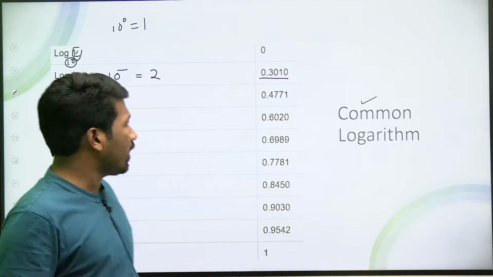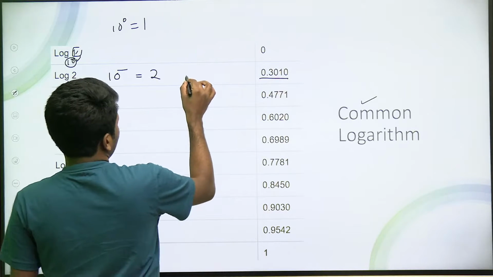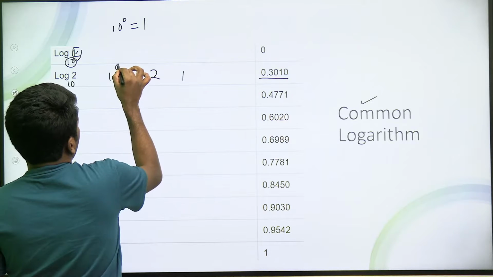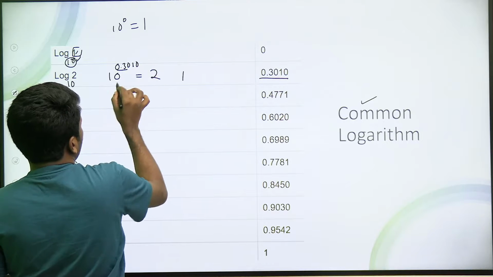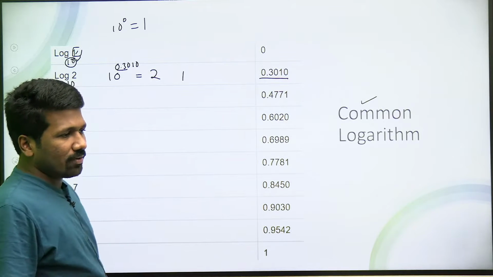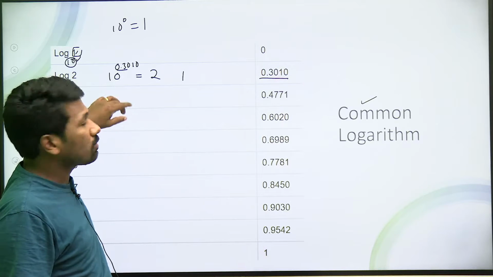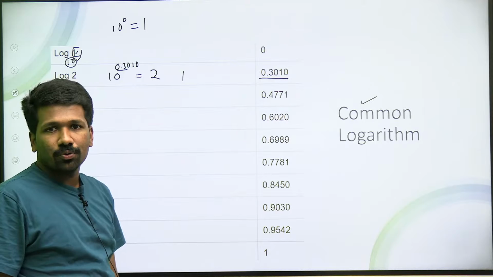That when you calculate it, you will get 0.3010. As I told, if you write it in exponential form, it will be 10 raised to 0.3010. You can check with your calculator so that you will get that connection properly. Take your scientific calculator and do 10 raised to 0.3010. You will get exactly 2.